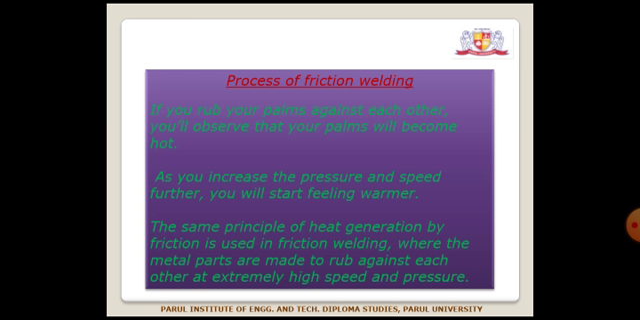Now the process of friction welding. See the example: if you rub your palms against each other, you will observe that your palms become hot. As you increase the pressure and the speed further, you will start feeling warmer. The same principle of heat generation by friction is used in friction welding, where the metal parts are made to rub against each other at extremely high speed and pressure.